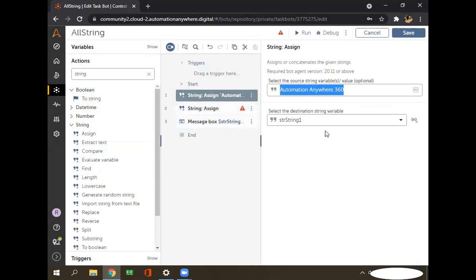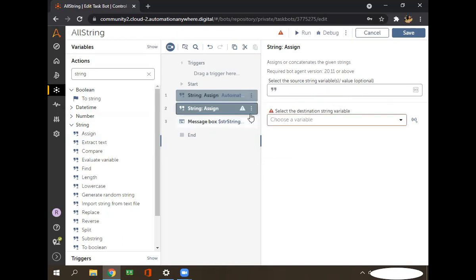For that, we use this Extract text. If you want to display only automation, or only anywhere, or only the 360 value from a complete string, we need to use this Extract text.